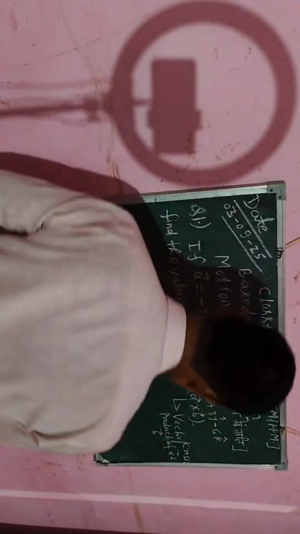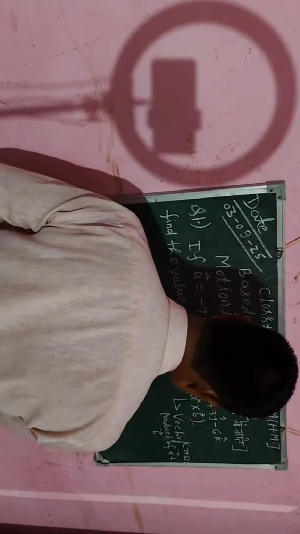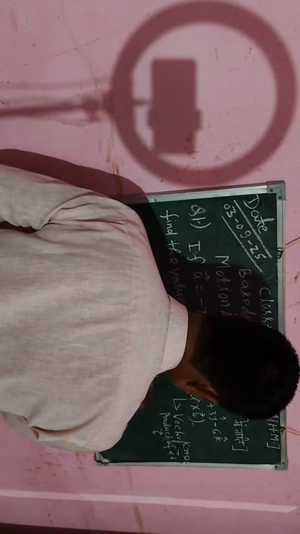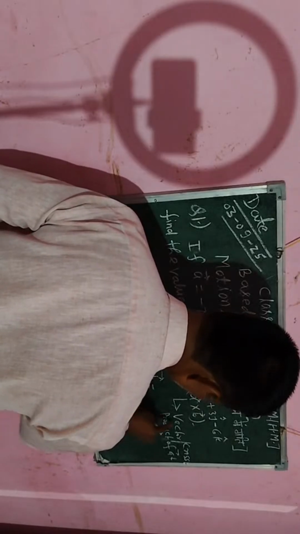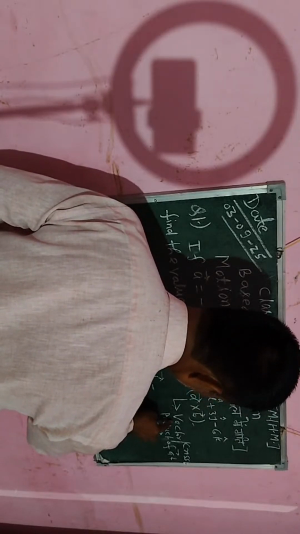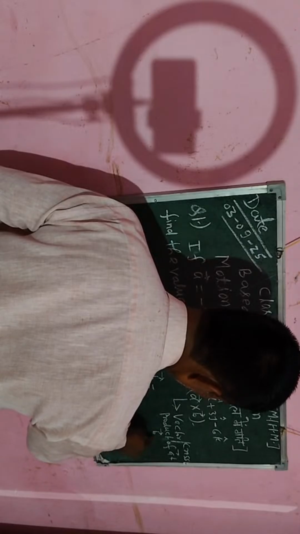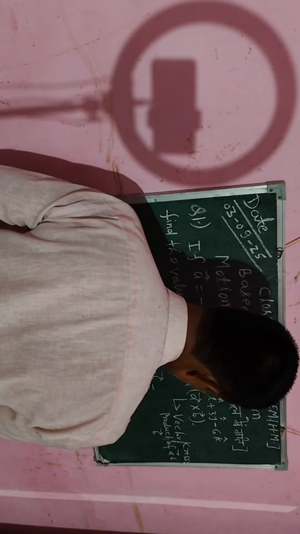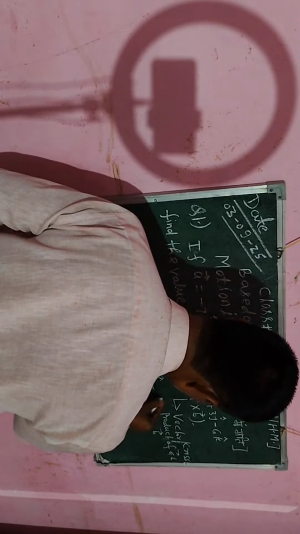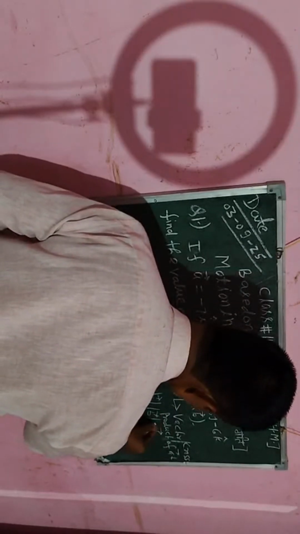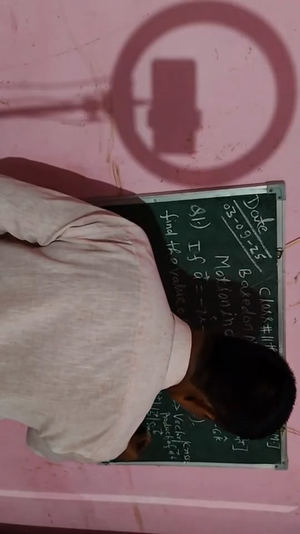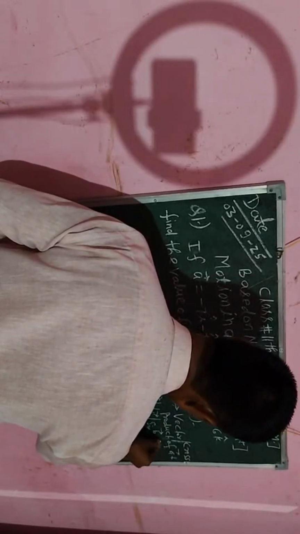Here I can write one formula for A cross B. It will be a vector, therefore I have written vector product of A and B, or cross product of A and B. So here I will write the magnitude of vector A into the magnitude of vector B into sin theta, and here I will write one unit vector.